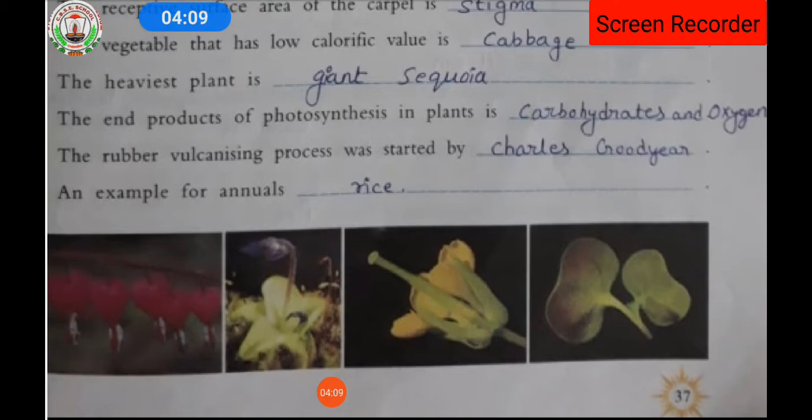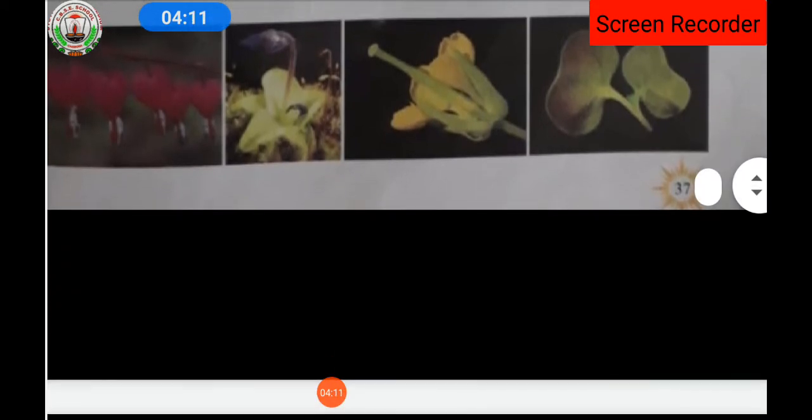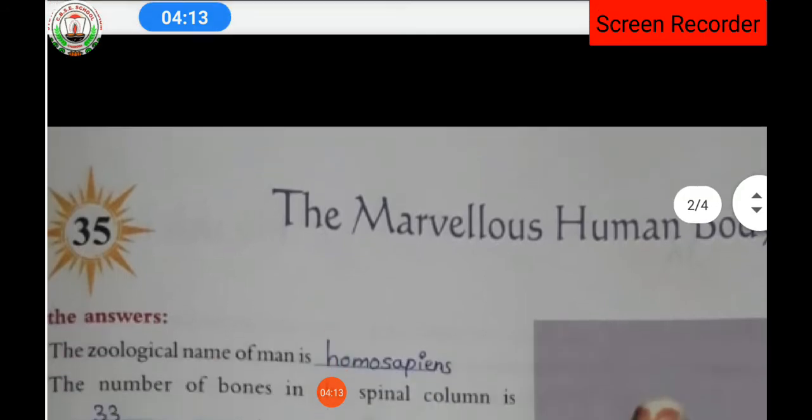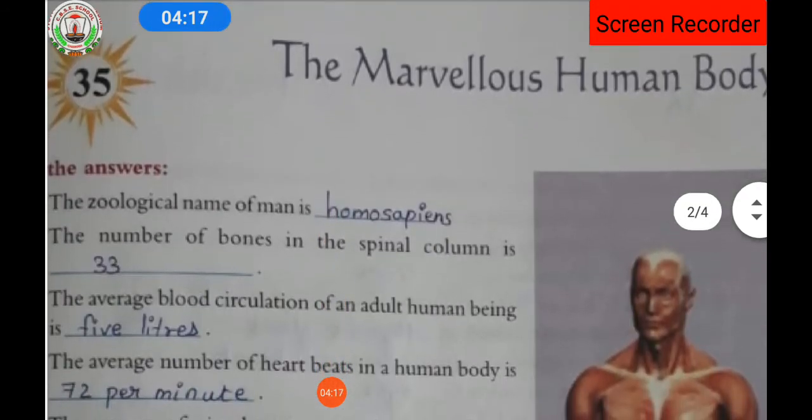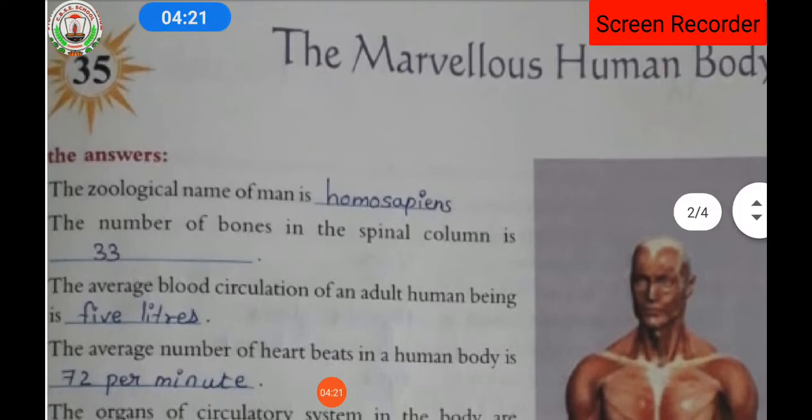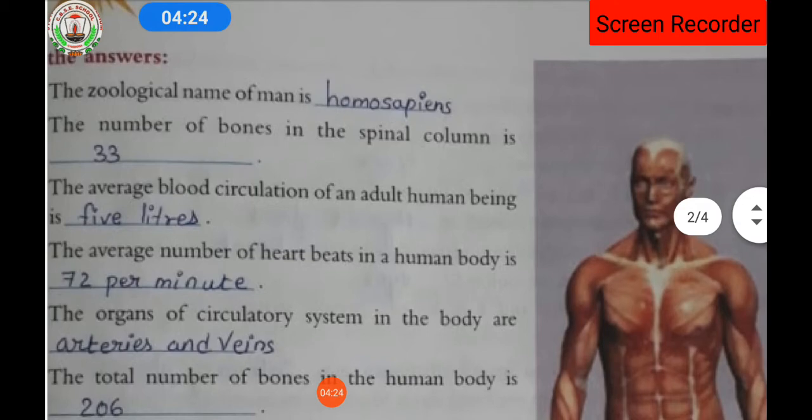So here we have completed the explanation of this chapter. Moving toward the next chapter, the name of the chapter is Marvels of the Human Body. In this chapter we are going to study the human body. The zoological name of man is Homo sapiens. The number of bones in the spinal column is 33.